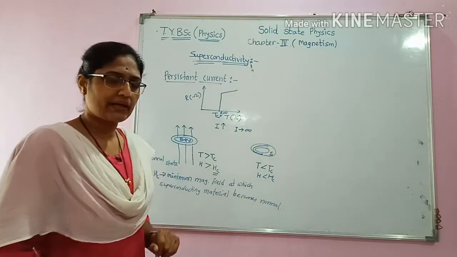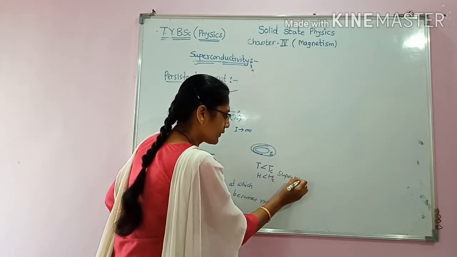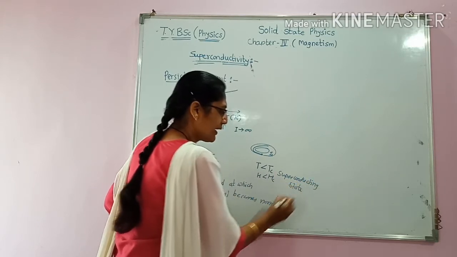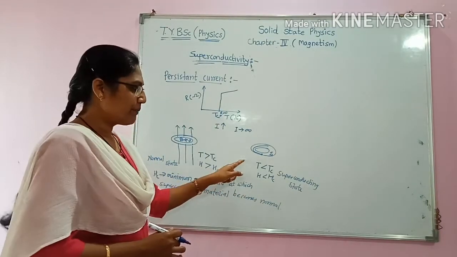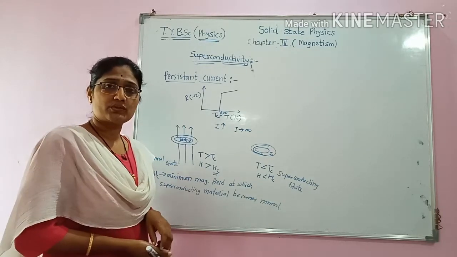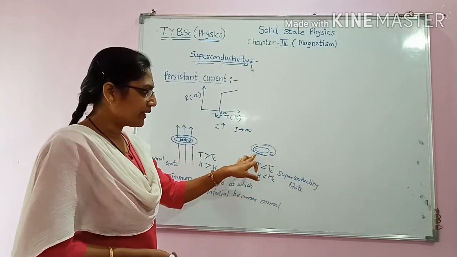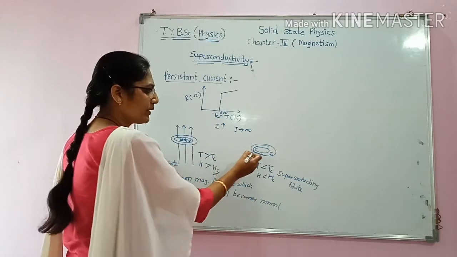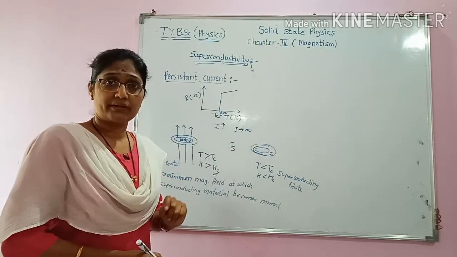At this state, it is called the superconducting state. Suppose we switch off the applied magnetic field. We know that a magnetic field is associated with a current, and when we switch off the magnetic field, a current will start to flow in this loop, and this loop current is called the superconducting current or persistent current.